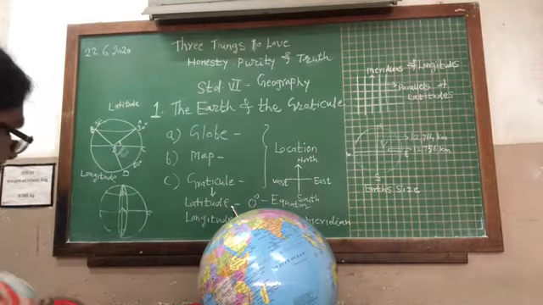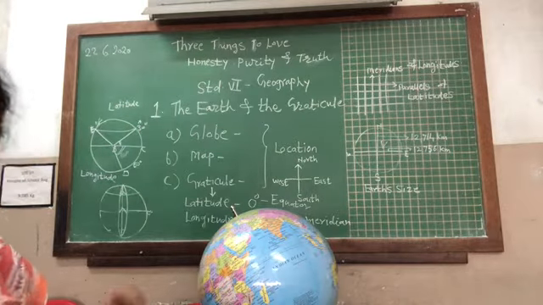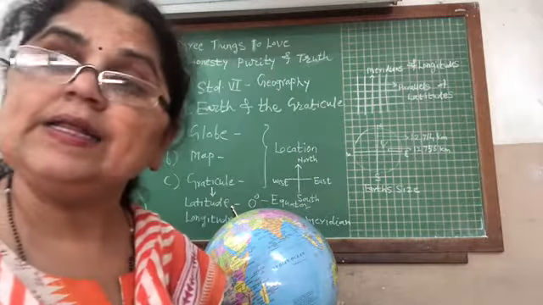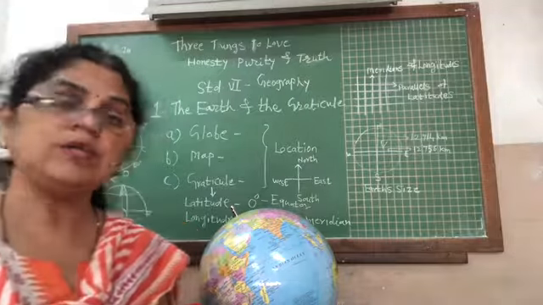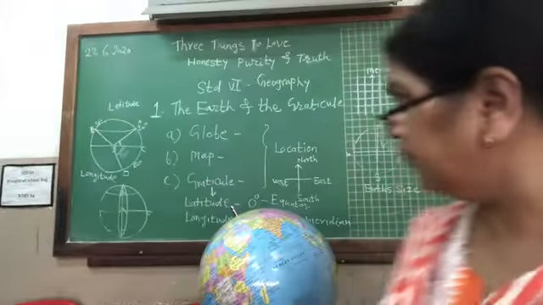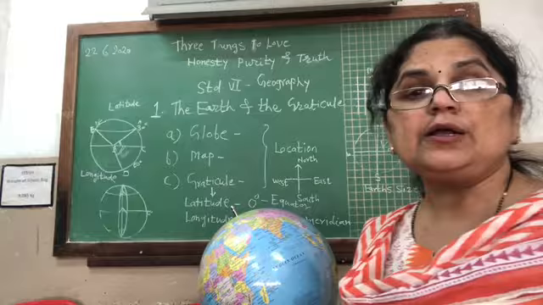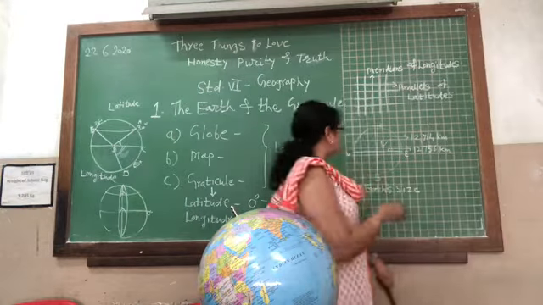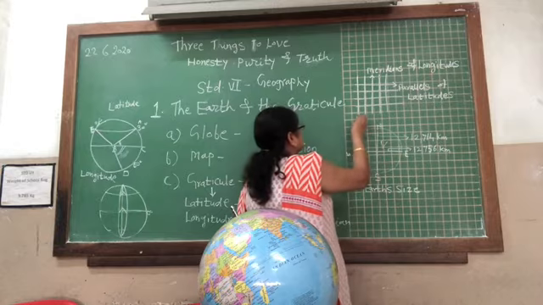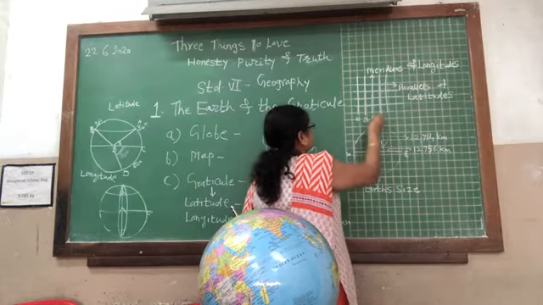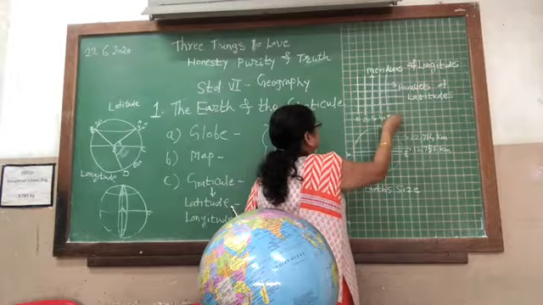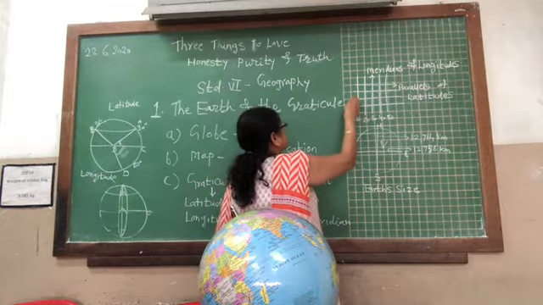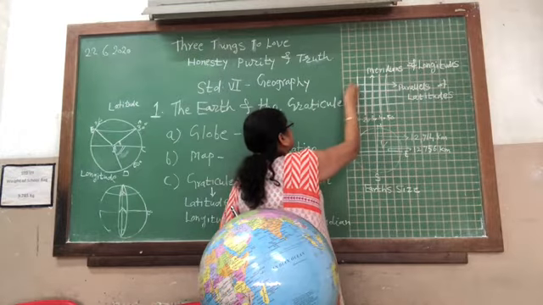Now another important concept which we have learned today is about the drawing of latitudes and longitudes. Why are they important? The latitudes and longitudes tell us about the different places, where the places are located in the world with reference to this. Suppose my numbers are 10, 20, 30, 40, 50, and these places are numbered 5, 10, 15, 20.